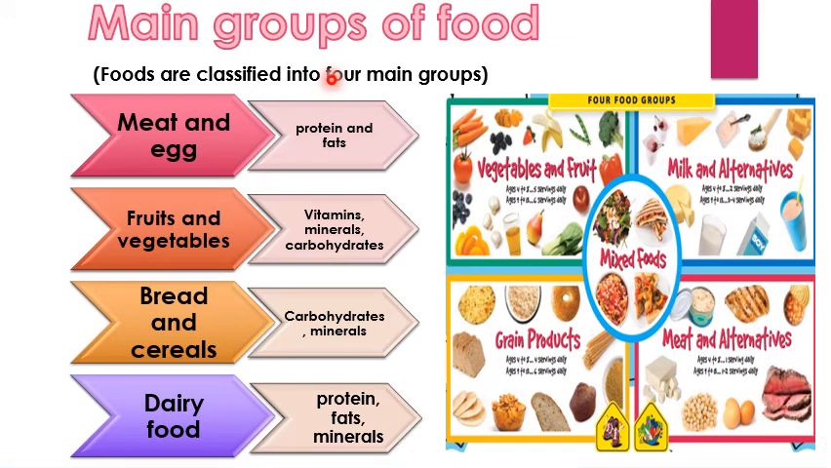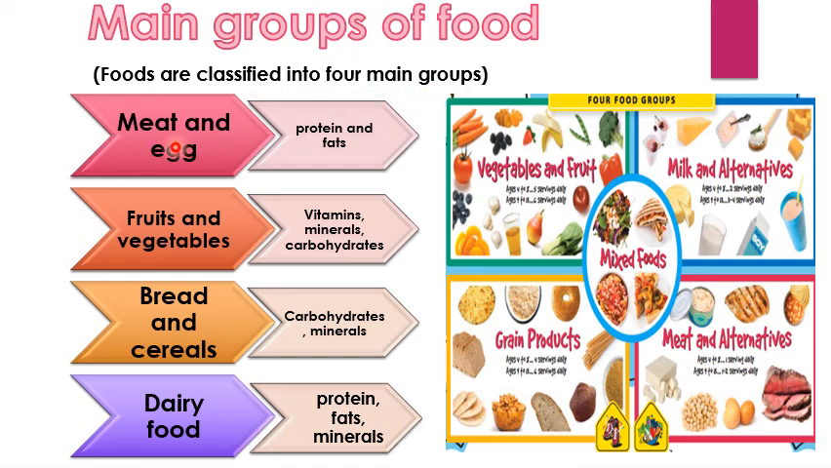Kids, so far we have learnt about the types of nutrients, right? Now here comes the turn of main groups of food. On the slide we are going to talk about main groups of food, right? We have divided our food into four main categories or groups, and these groups are meat and egg, fruits and vegetables, bread and cereals, and dairy food. Okay? Now these are the four main groups of food. Food are classified into four main groups.